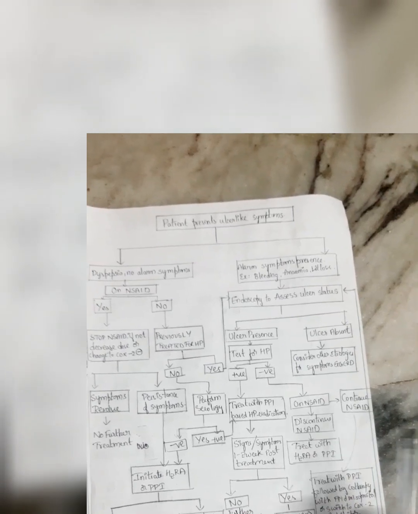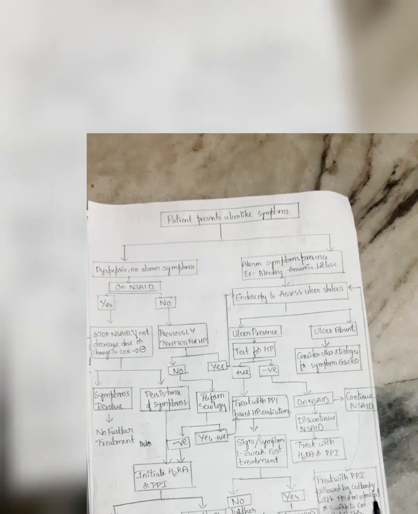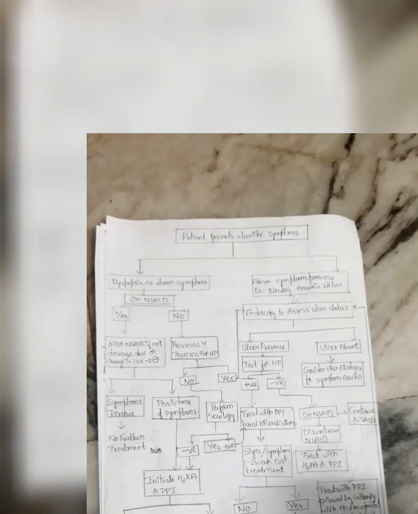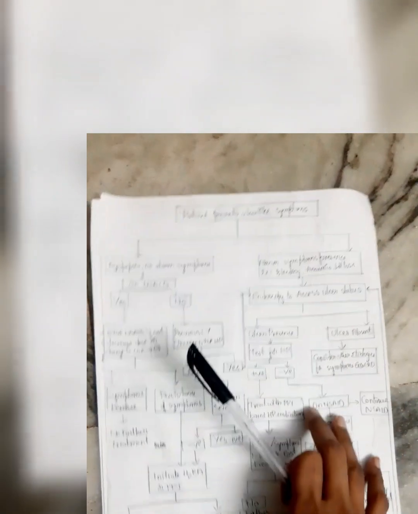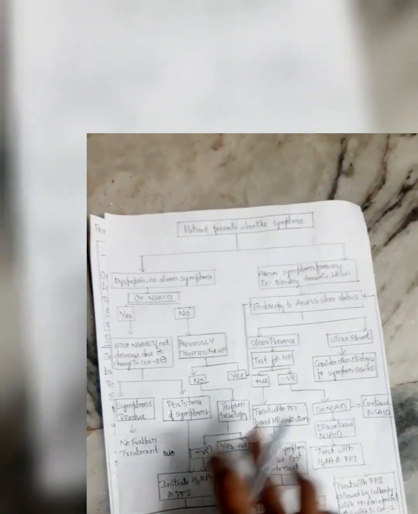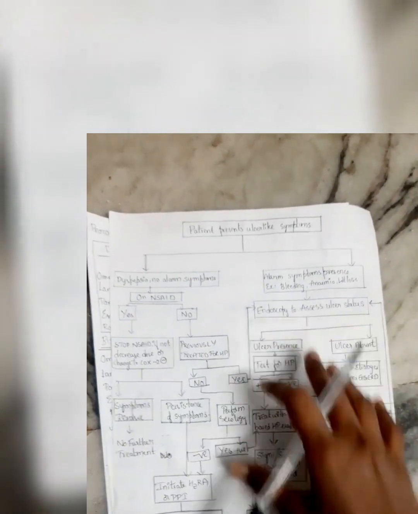If it is necessary to continue that NSAID, we have to treat with a proton pump inhibitor followed by co-therapy with misoprostol, or we have to switch to COX-2 inhibitors. This is how we have to diagnose whether it's HP induced or NSAID induced, and what the initial therapy is that we have to do. All this is depicted in this flowchart.